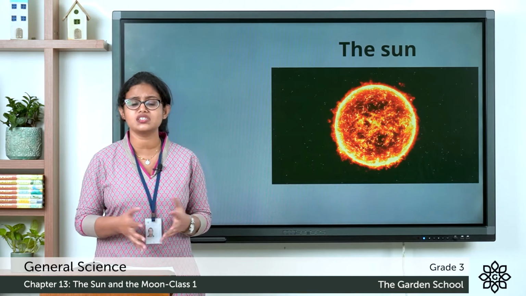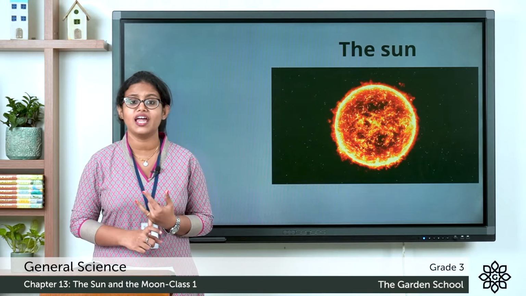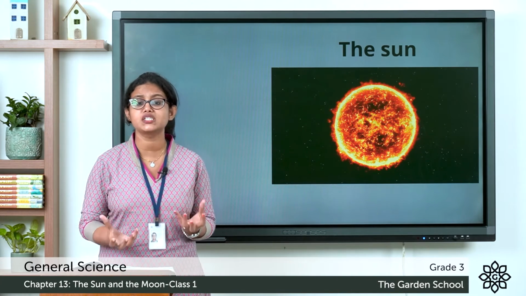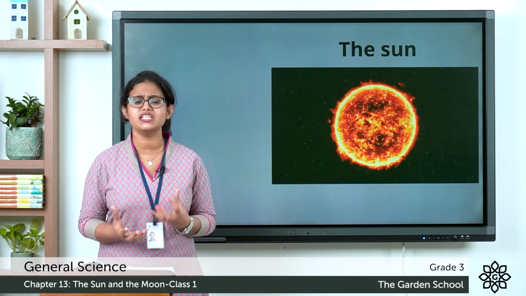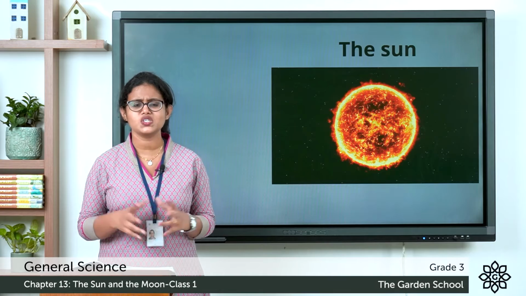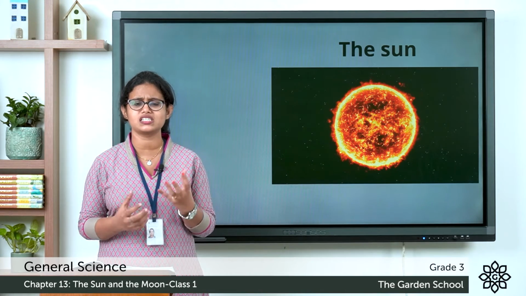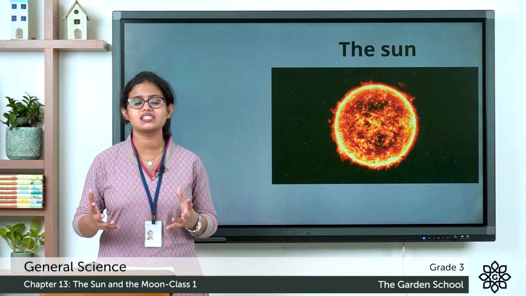Have you seen the night sky? What all things can you see in the night sky? You can see the moon, right? Then you can see many tiny spots. That is called the stars. You can see many stars twinkling. Why do these stars look small? Because we are very far away from these stars.